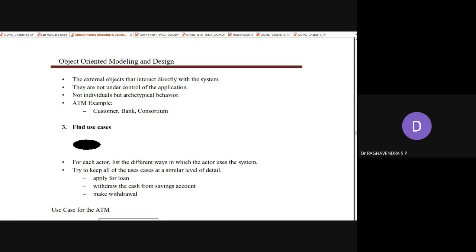Customer is an actor. Bank is also considered an actor, because one bank can interact with any ATM machines through the communication line. So that is why a bank can also be considered an actor. Consortium is a collection, a cluster of banks.